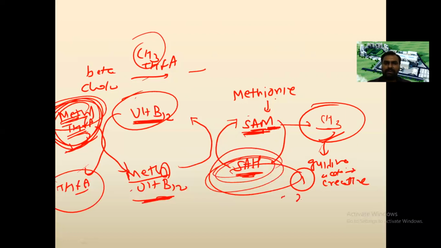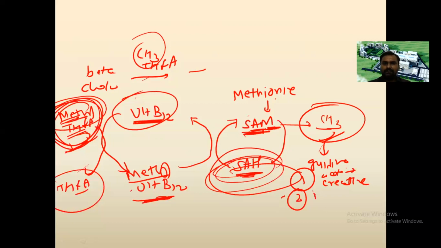Creatine is converted to creatine phosphate and stored in the muscle, and whenever we require energy, like during severe exercise, creatine phosphate is converted to creatine and we get the energy. The extra creatine is converted to creatinine, which is excreted in the urine. If there is any kidney disorder, the creatinine level is increased in the blood.